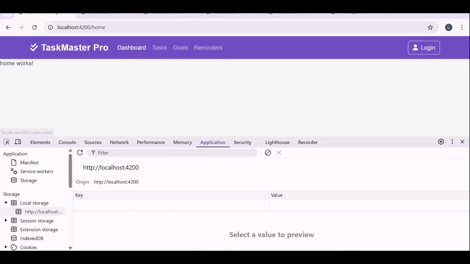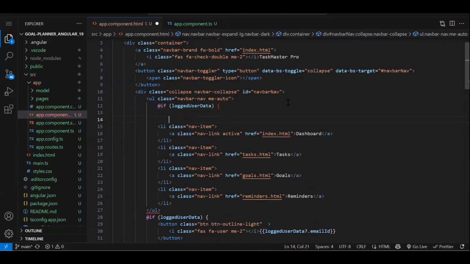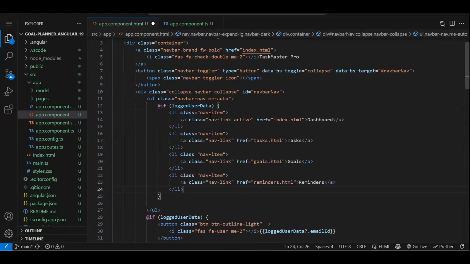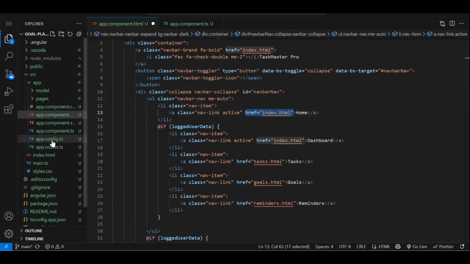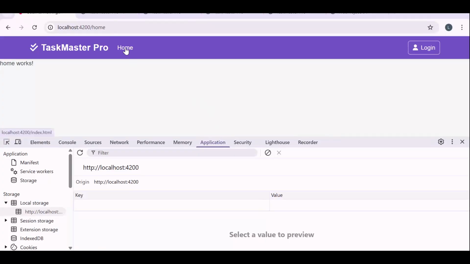So again, we will use the same variable. This variable decides whether the user is logged in or not. So all these links will be visible if the user is logged in, and one link will be there, that will be our home link. Here we have to use router link. Now, let me show you this also. By default, only the home tag is visible.